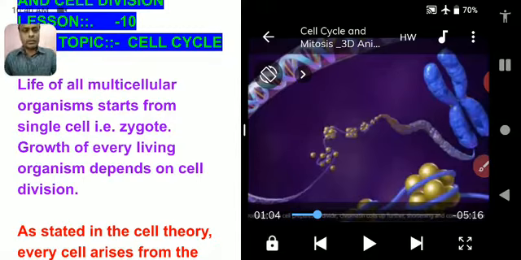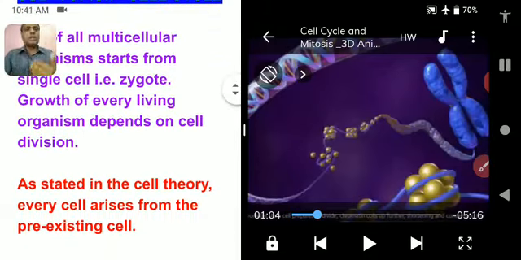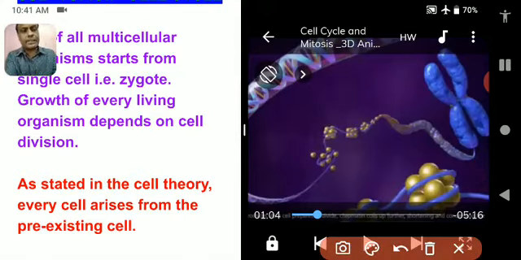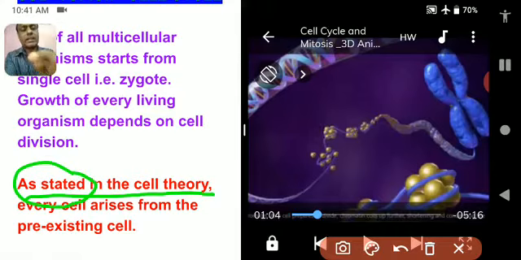We have already studied the cell theory. In the cell theory, we come to know that the third point, given by Rudolf Virchow, is that every cell arises from pre-existing cells. All cells, as it has already been stated by Rudolf Virchow in the cell theory, arise from pre-existing cells.